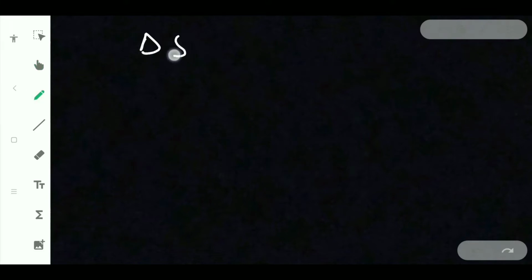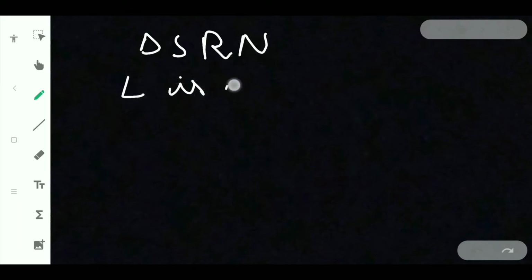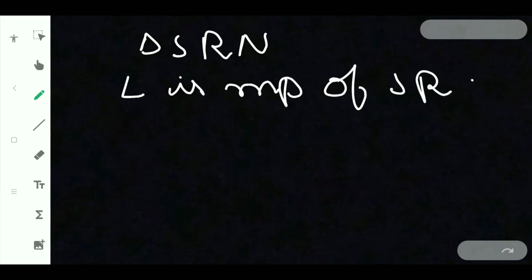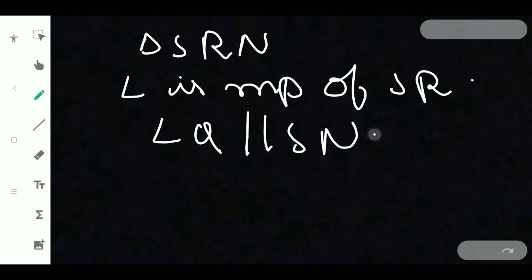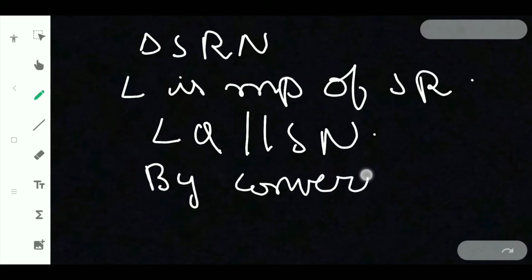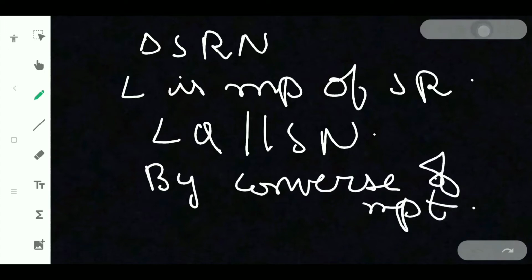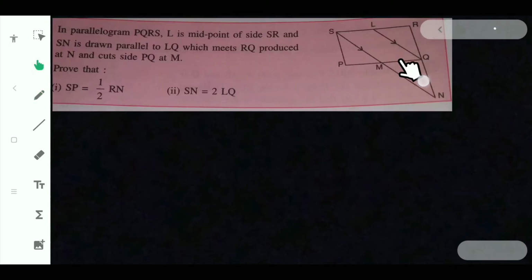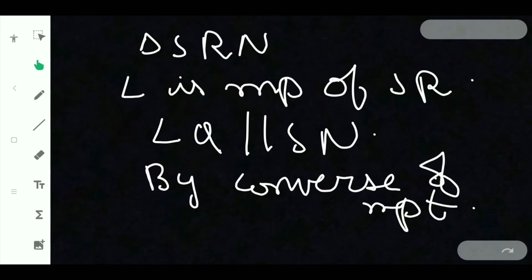In triangle SRN, L is midpoint of SR and LQ is parallel to SN. So by converse of midpoint theorem, you will be getting LQ bisects RN.